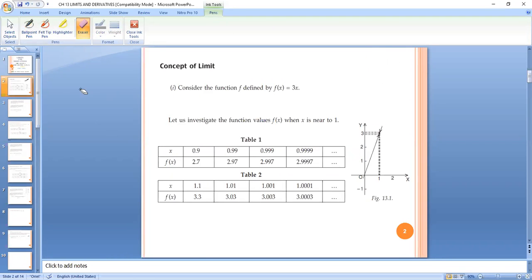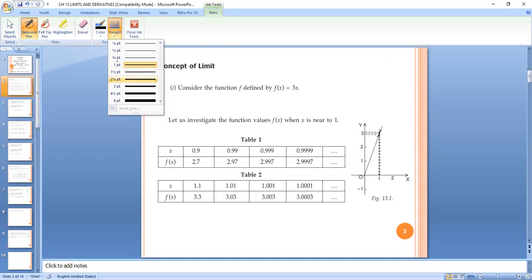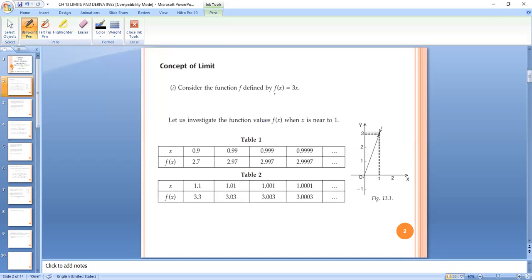Now in mathematics also, what is the limit? Suppose I have a function f of x is equals to 3x, right? If I have to find the value of f of x is equals to 3x at x is equals to 1, then I can easily find f of 1 is equals to 3 into 1 is equals to 3, right?